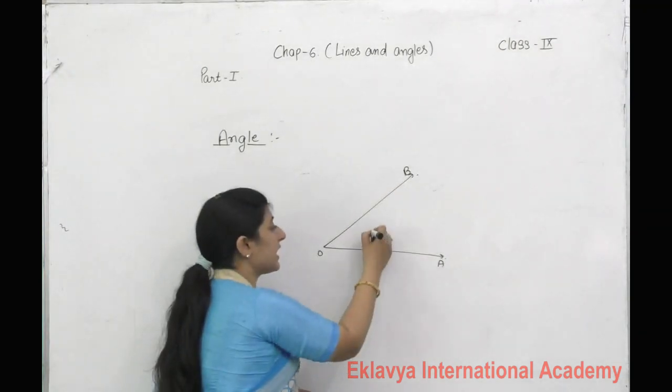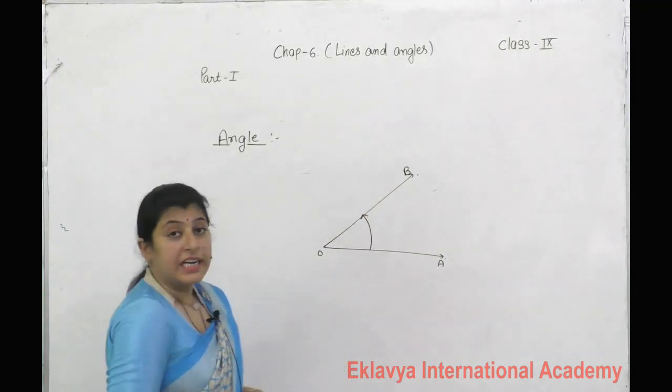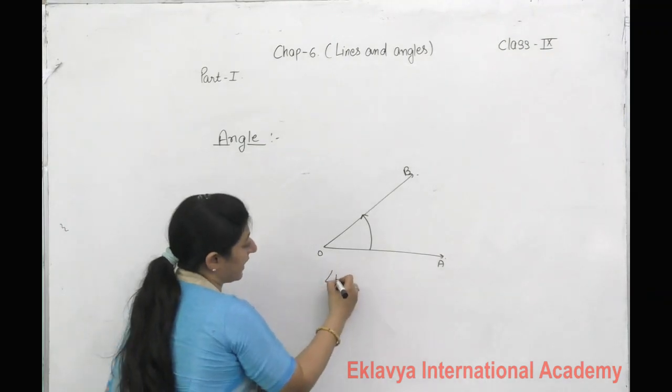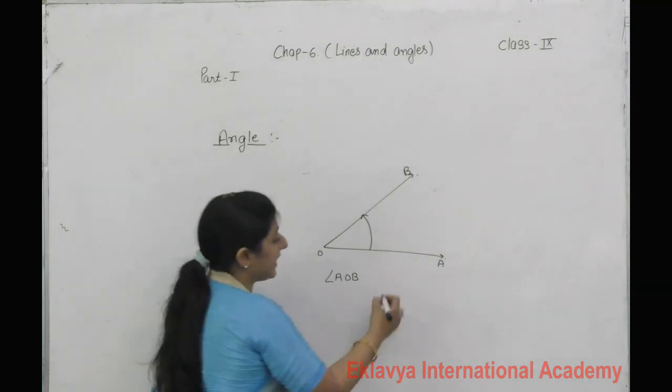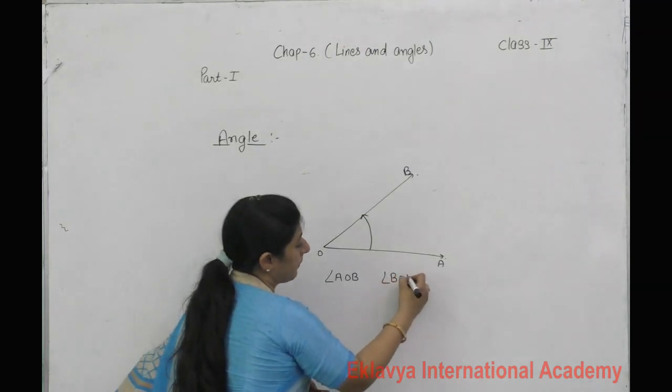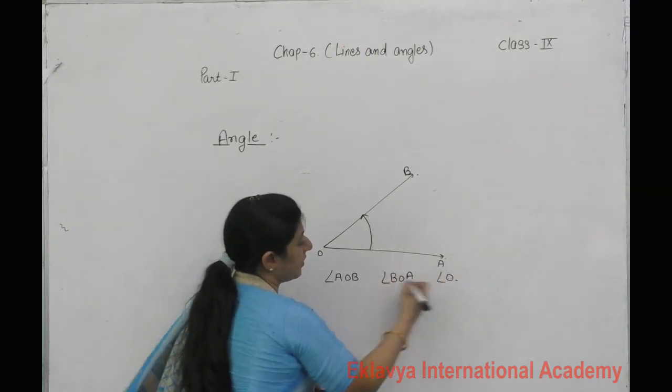We can measure it like this. Name it: you can write angle AOB, angle BOA, or angle O.